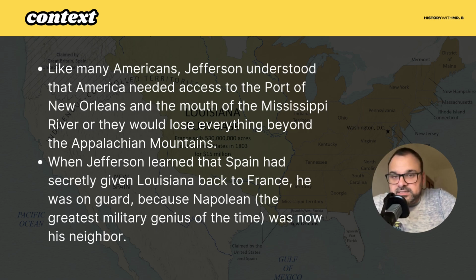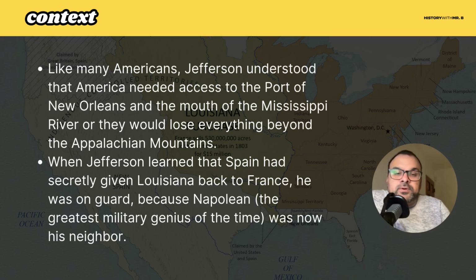So, like many Americans, when we think of the context of why the Louisiana Purchase was so important, Thomas Jefferson understands that America needs to access the mouth of the Mississippi River and the port of New Orleans, or they would eventually lose everything beyond the Appalachian Mountains. There would be no opportunity for the United States to expand. There would be no opportunity for us to grow. And again, we want to remember during this period is when we start to see the idea of what is called manifest destiny. Manifest destiny is something we'll talk about a little bit later in the chapter. But there's this idea that America needs to continue to expand and to grow.